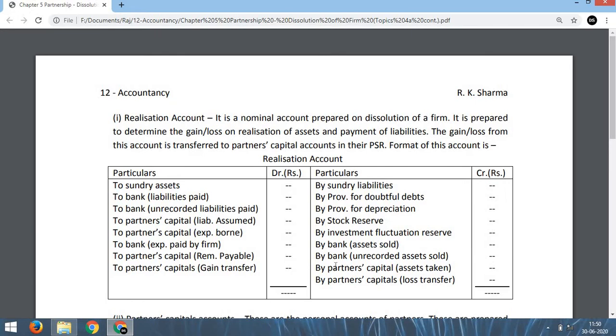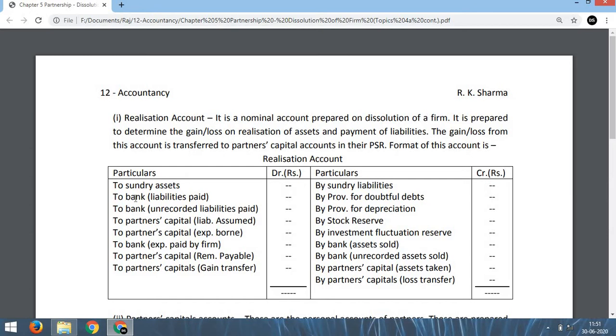Now if a partner takes some asset, suppose some asset is very lucrative, very attractive, and one of the partners wants to take the asset, then that can be taken by the partner. So for that we have to write "By partners' capital account, asset taken." That means by A account, by B account, by C account, whatever they take. By A account say stock taken, by B account say furniture taken, by C account say machinery taken. In this way we write by partners' capital account as assets taken by the partners. Okay. And the last point I will discuss later on.